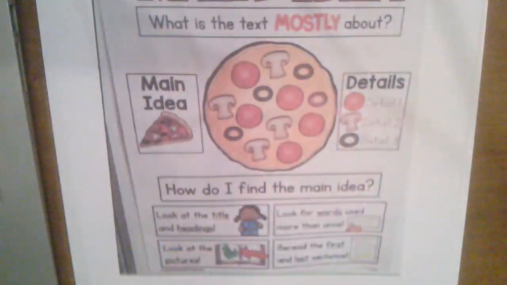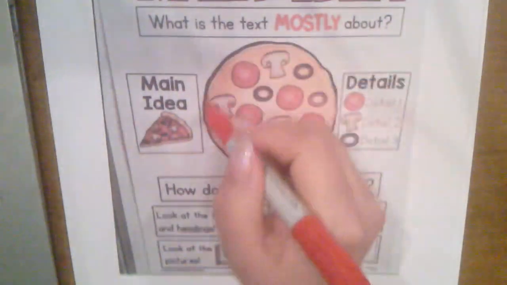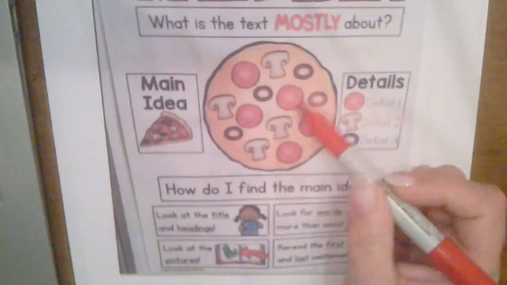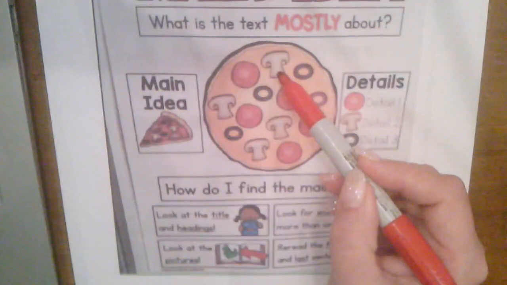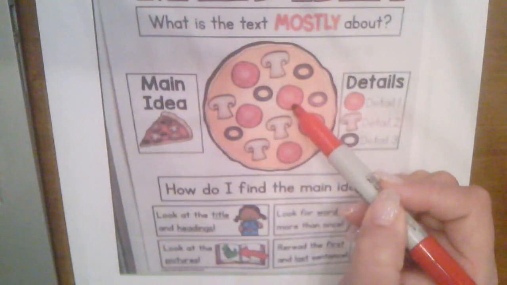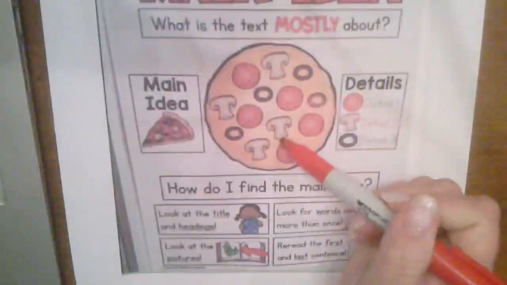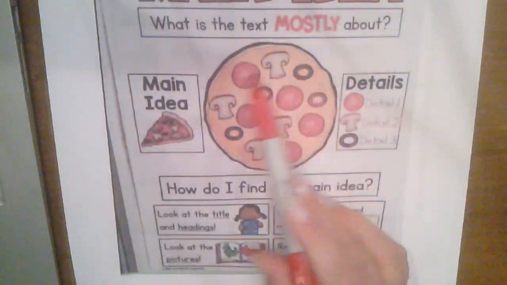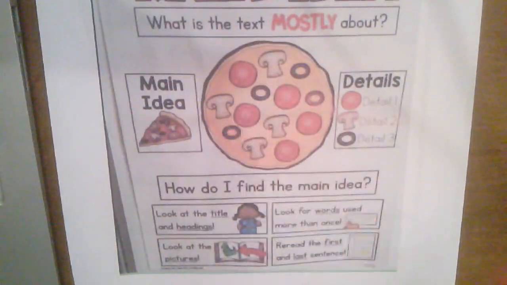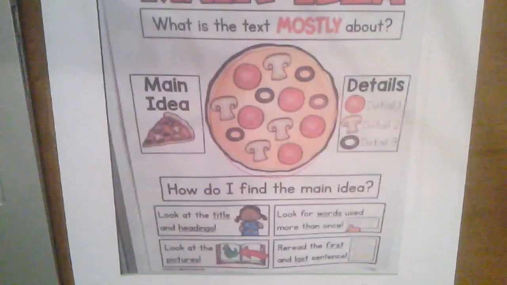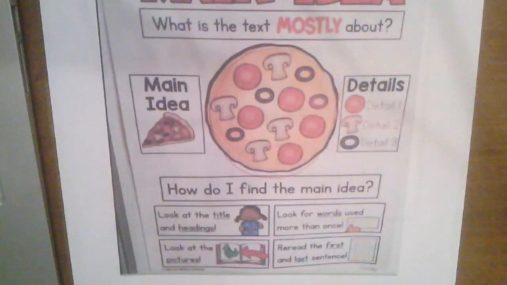So on our pizza here, if we had a pizza about bats, bats are mammals would be the pizza. But the little toppings on the pizza would be like bats have fur. Mama bats have babies live. They drink milk from their mother. All the details are the toppings on the pizza. The main pizza is the main idea. Okay, you can click to go to the next page to work some on main idea.